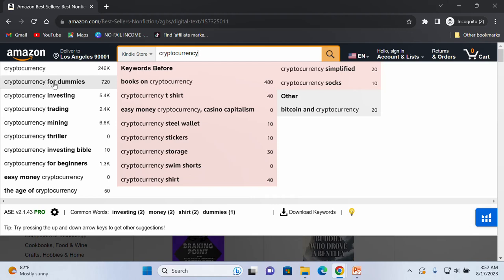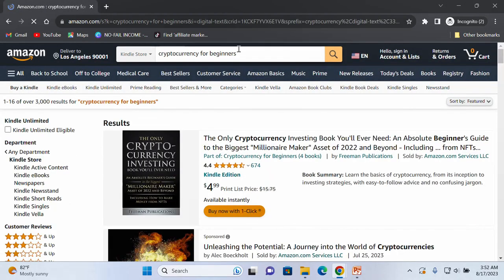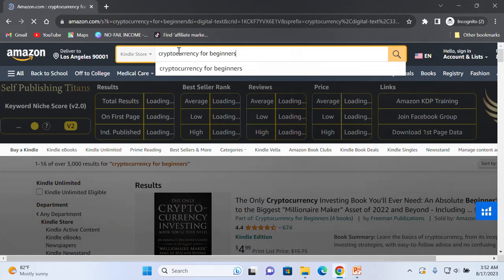Of course, this is a trademark keyword. I'm going to show you how a trademark keyword works so that you can see. Now you can see Bitcoin and cryptocurrency. This is what we call keywords. Or let's take, for example, cryptocurrency for beginners. Let's click on it. Now, you see cryptocurrency for beginners. This is a keyword that people are searching for on the search bar of Amazon when looking for a book